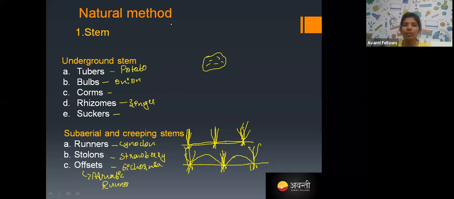Is that clear? Go to the participants and click yes if it is clear. Vegetative propagation: natural vegetative propagation by stem, leaf and root.